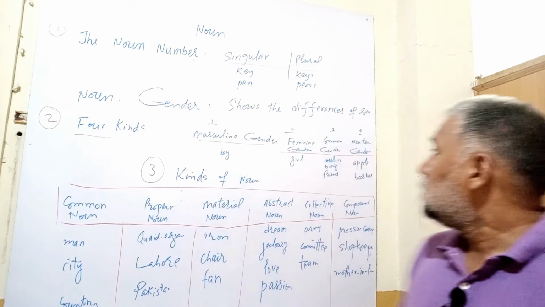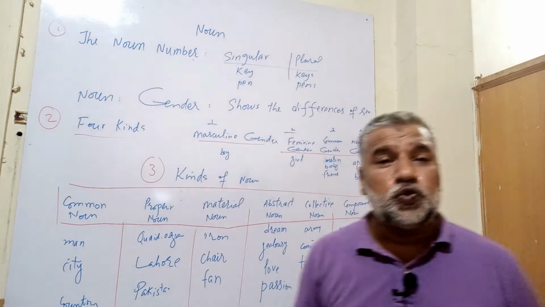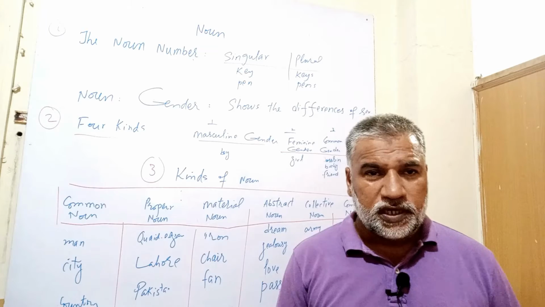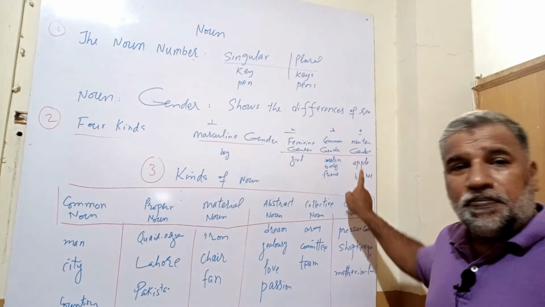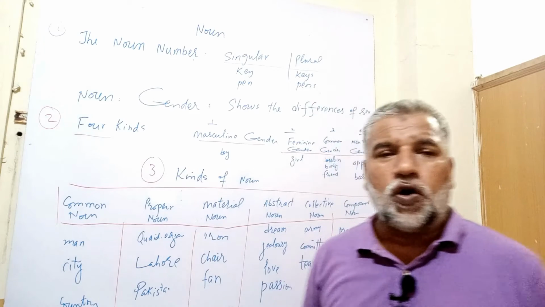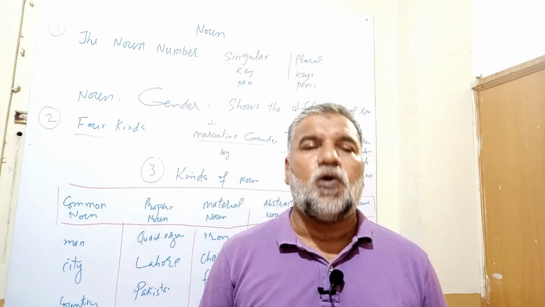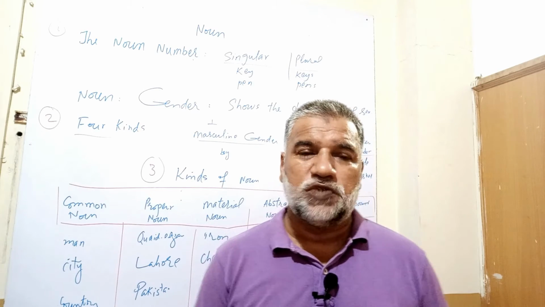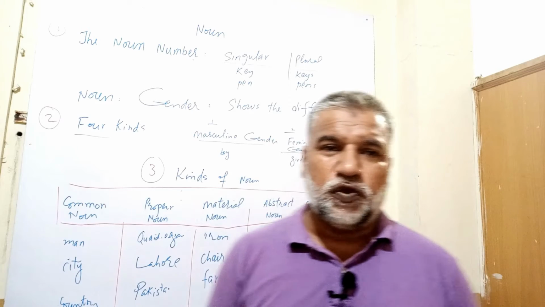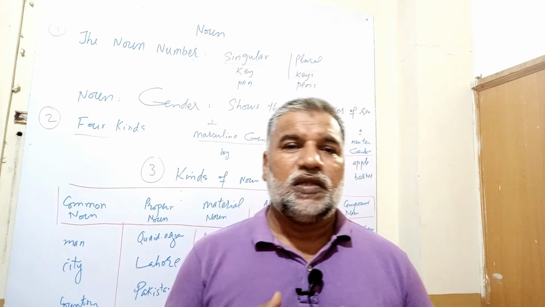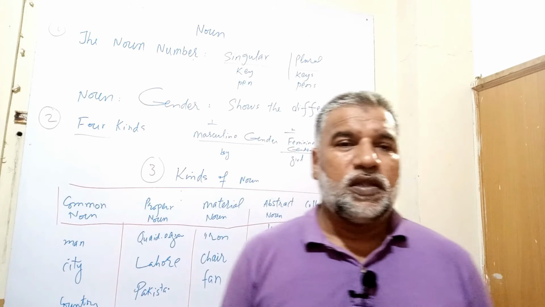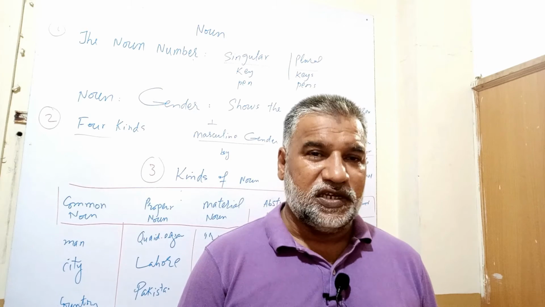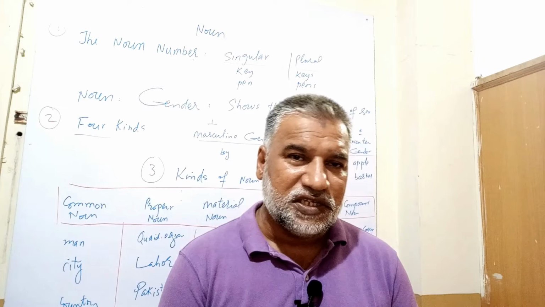Let's move on. The last but not least gender is neuter gender. Like apple, basket, pen. All non-living things are neuter gender. So these were the four genders that I have shared with you. The first was masculine gender, second was feminine gender, third was common gender, and the fourth was neuter gender. So this was a little bit of information regarding gender.